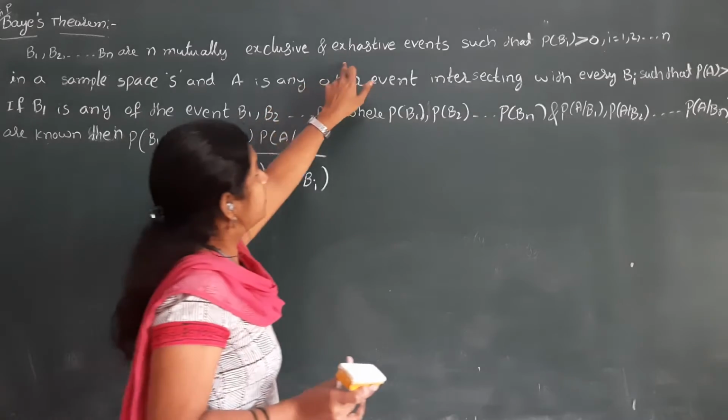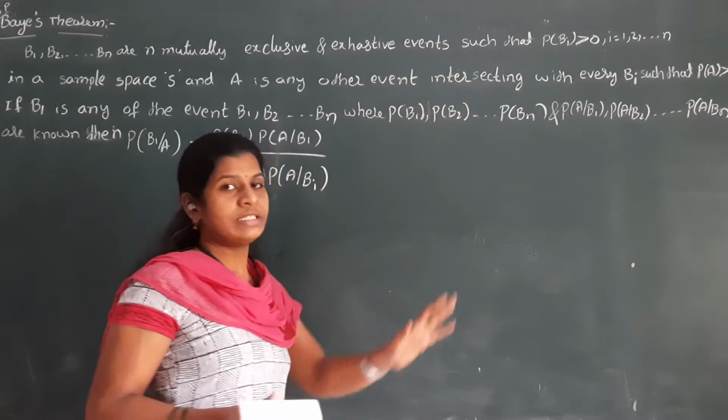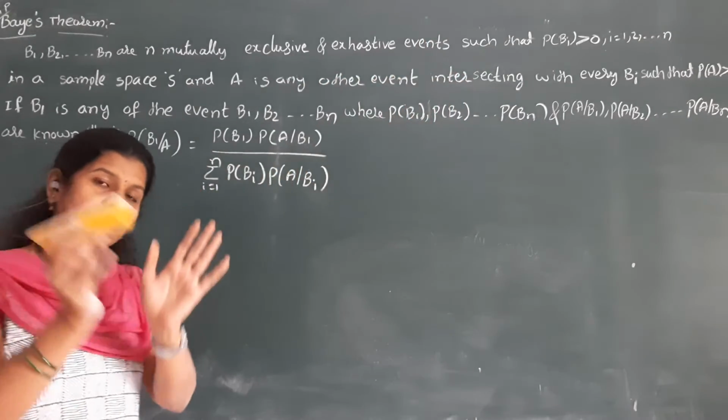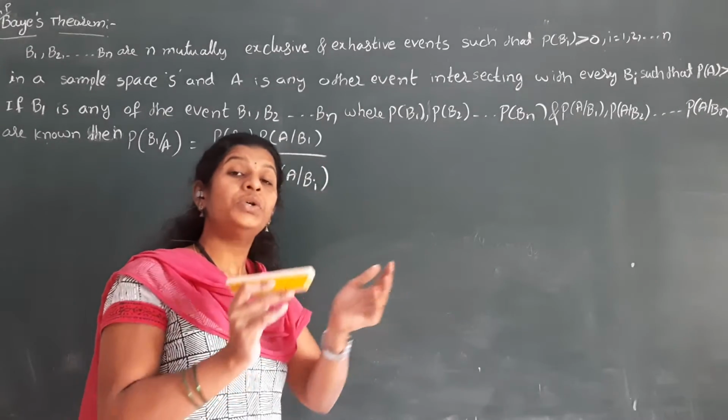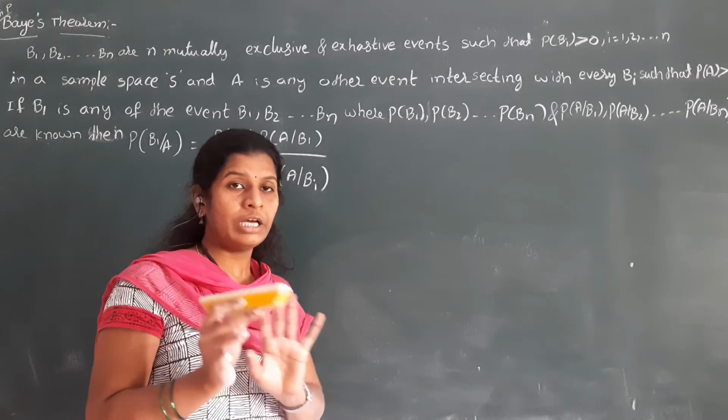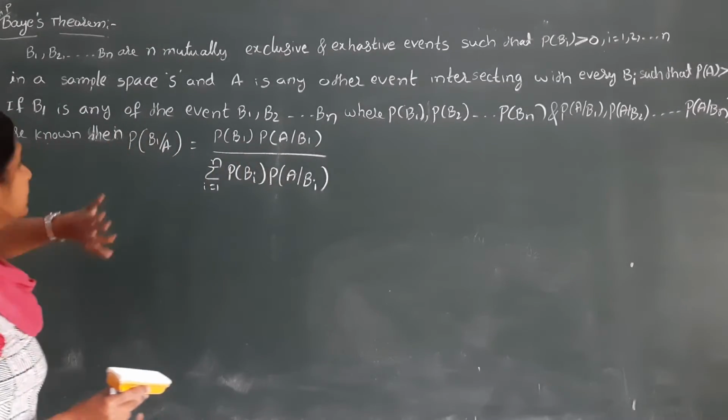Okay. Exhaustive events. Exhaustive events is nothing but adding all the events. If you add all those events, definitely you get the total sample space. That type of events are called exhaustive events.